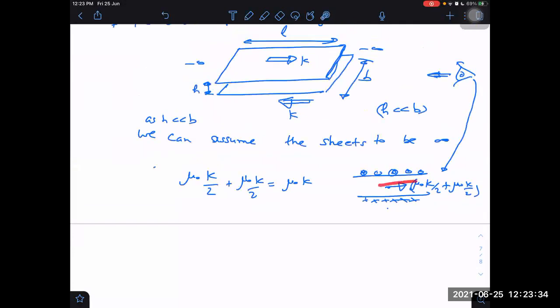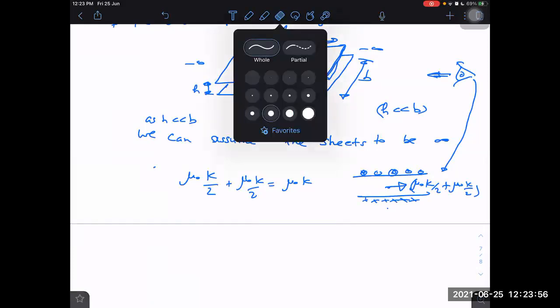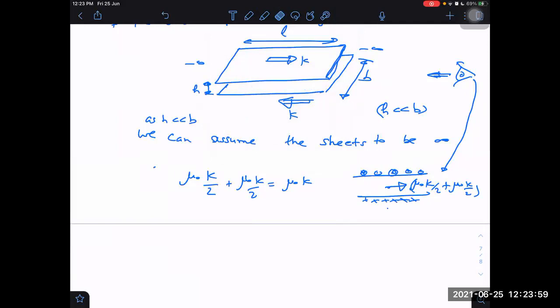What would be the area through which these magnetic field lines will be passing? When I'm looking from this side, the magnetic field lines are towards my right, going away from me. So here the magnetic field lines will be into the plane. This is the direction of B. You understood? I think I should make magnetic field lines with a different color so that it does not confuse you with the current direction. Let me make them with red. These are the magnetic field lines here, and here they are now in cross direction.